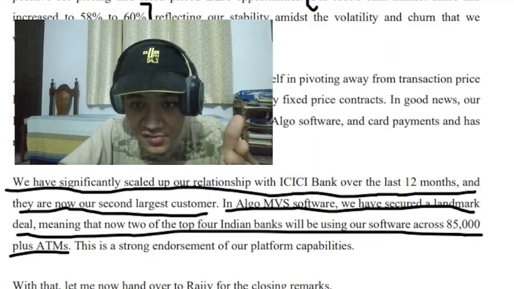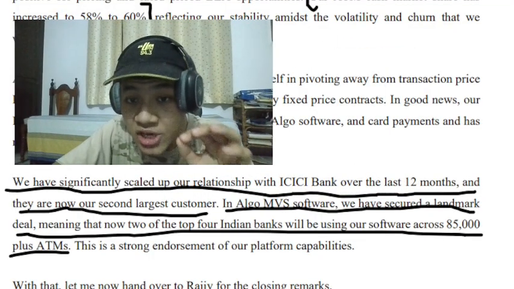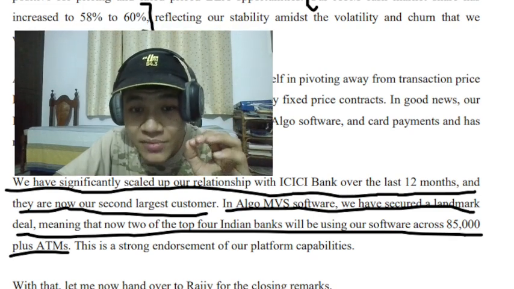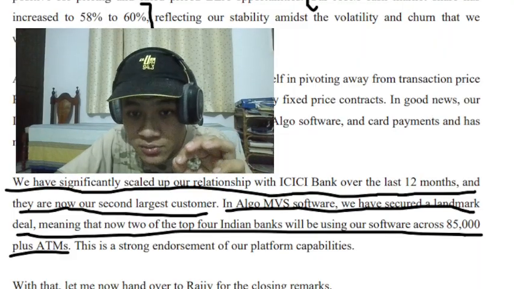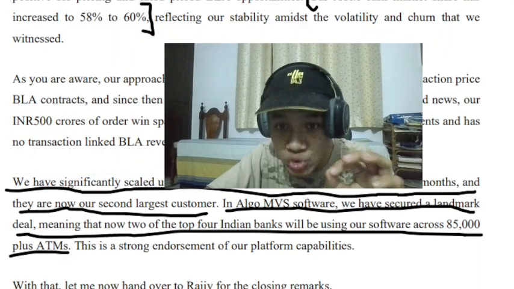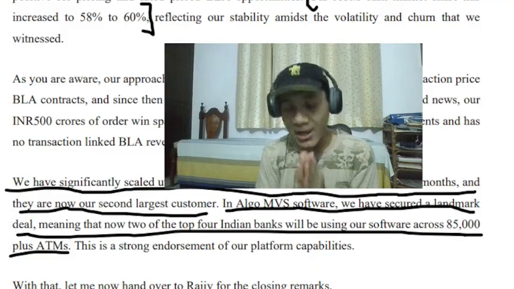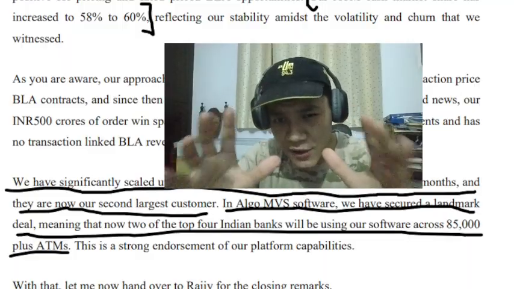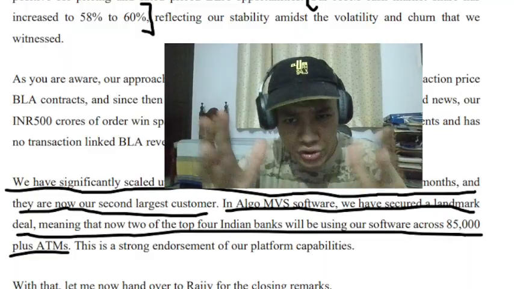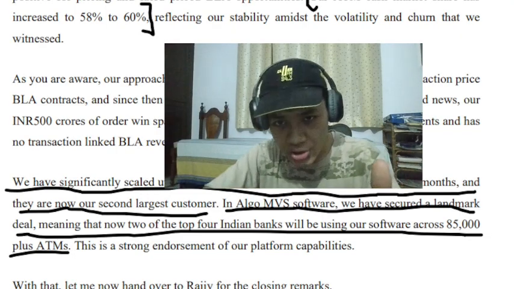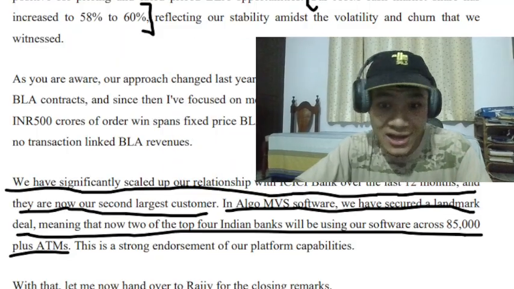Then here it says that we have significantly scaled up our relationship with ICICI Bank over the last 12 months, and now they are the second largest customer in Algo MVS software. Again, I'm not sure what Algo MVS is, but I think we can take from this that it is algorithm AI software. And again, it's gaining traction and it's actually getting the money.